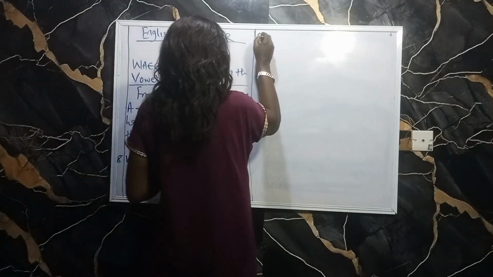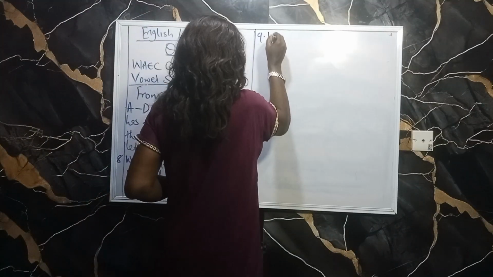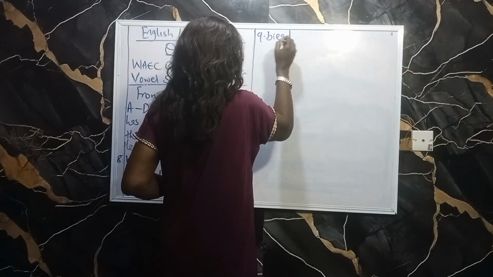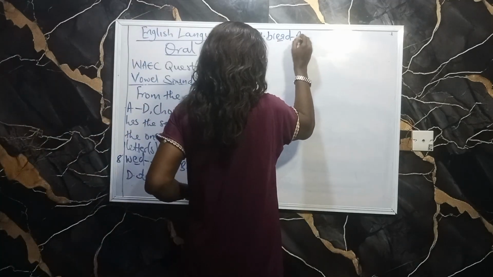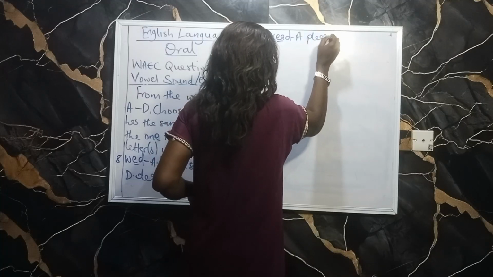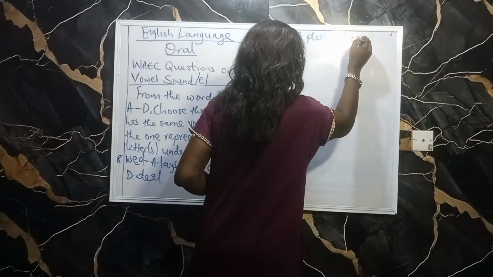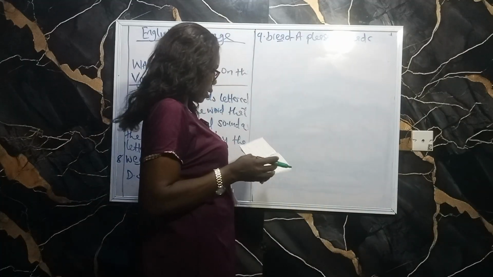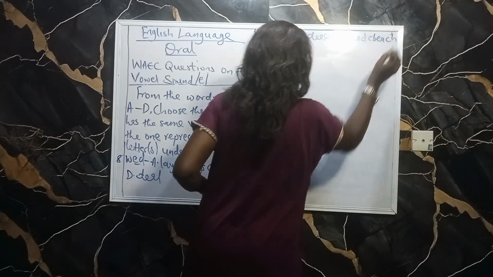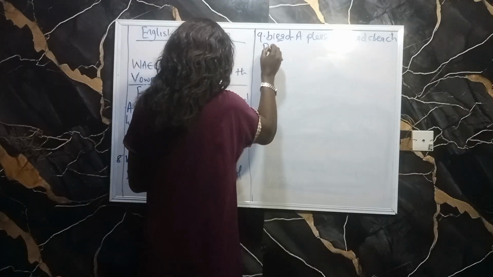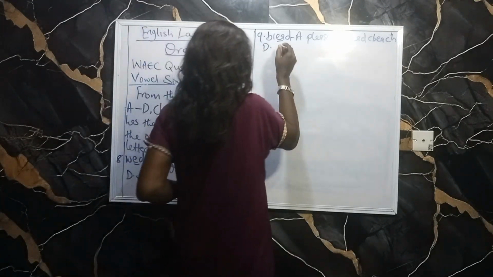Then the 9th one, we have bread, with EA on the line. Under bread, we have A, please, B, head, C, beach, and D, great.